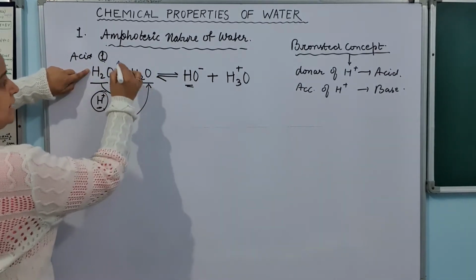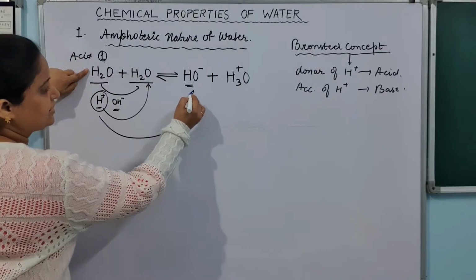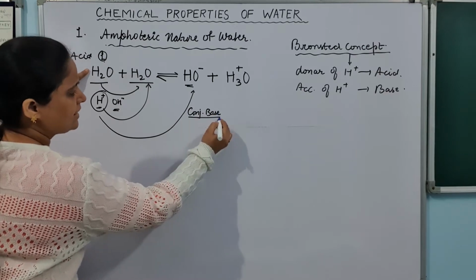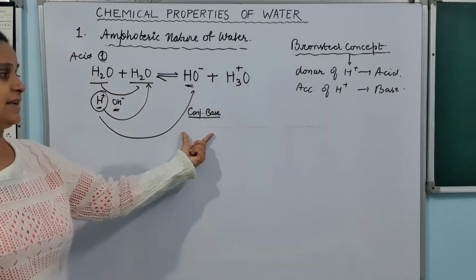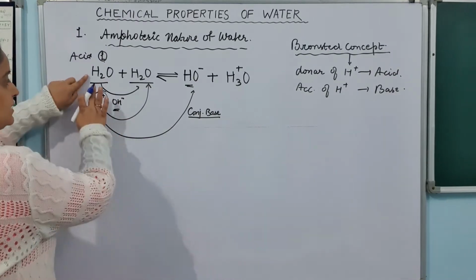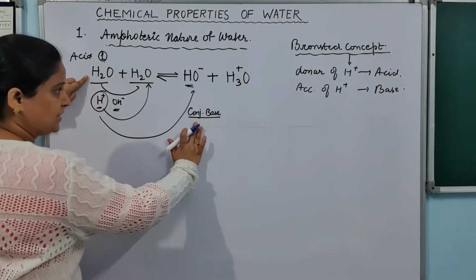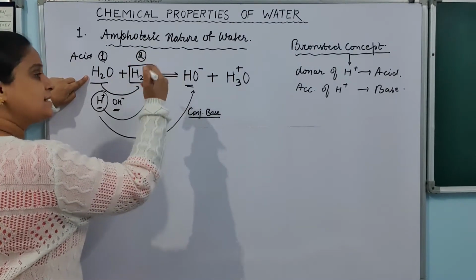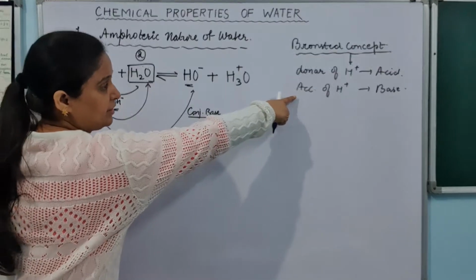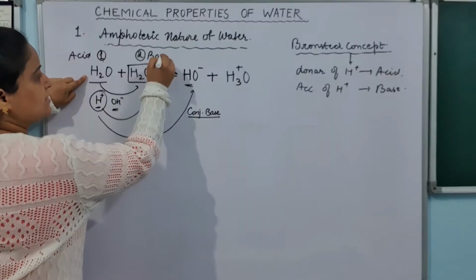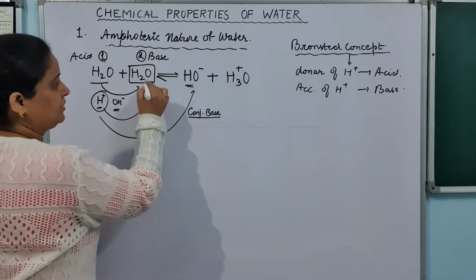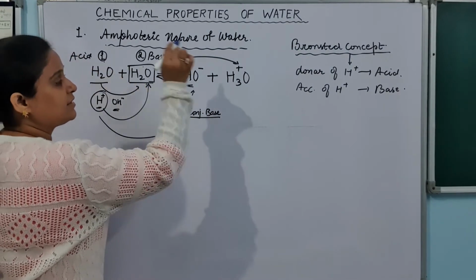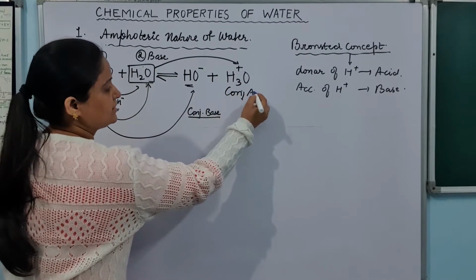And this acid's conjugate base will be this. What is a conjugate base? After removing H from an acid, whatever is left out is a conjugate base. So this is here the acid and this is the conjugate base. And what is water number 2 doing? It is accepting an H plus ion. It means it is a base. So here it is the base, and after accepting the H plus, it is turning into H3O plus. So this base is turning into a conjugate acid.